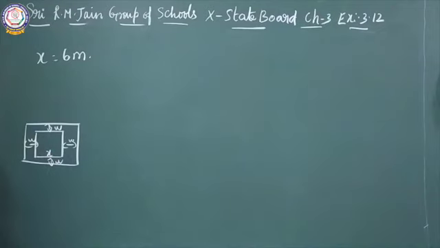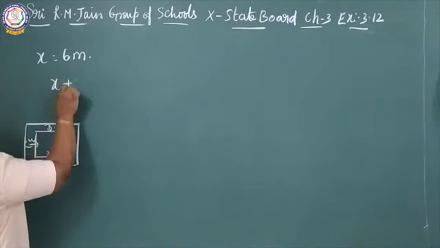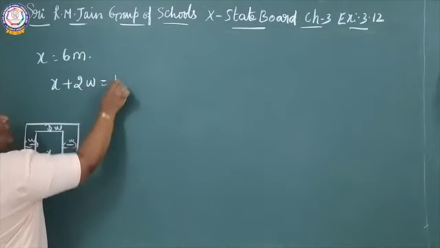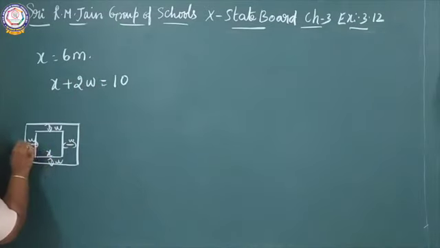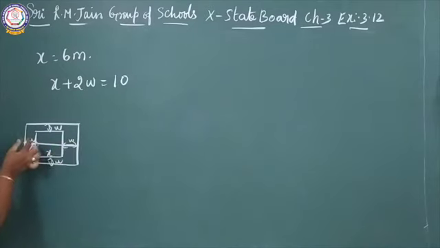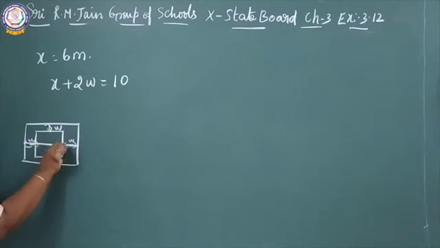So x plus 2w, the side is x plus w plus w. Is it clear for you? This length is x, this length is w and this length is w. The total length they have given as what?